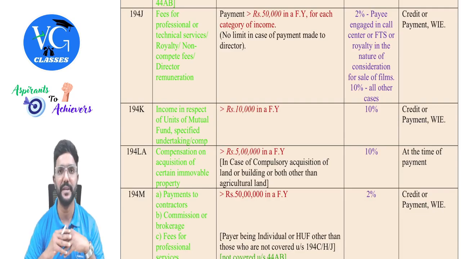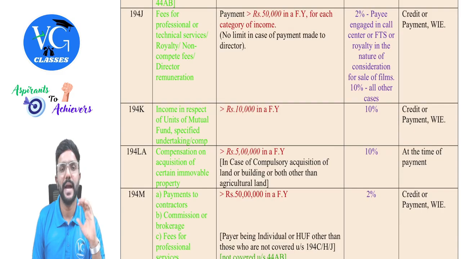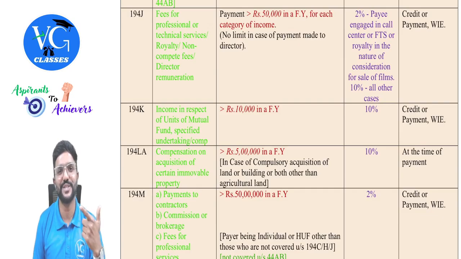Okay, let me try to explain. For each category, they told more than 50,000. Assume, guys, I am paying a professional fee of 30,000 and technical fee of 30,000. Should I deduct TDS? No, because each of them is less than 50,000. Now, let us assume I am paying you professional fee of 60,000 and technical fee of 60,000. Should I deduct TDS? Yes, on both.